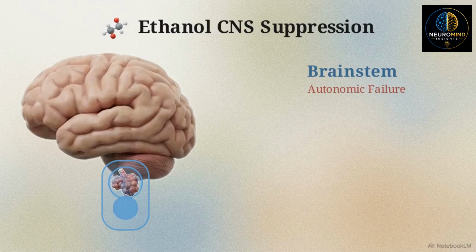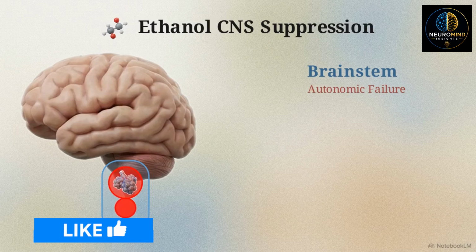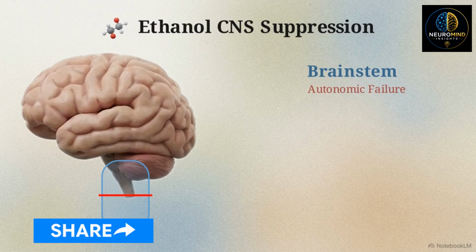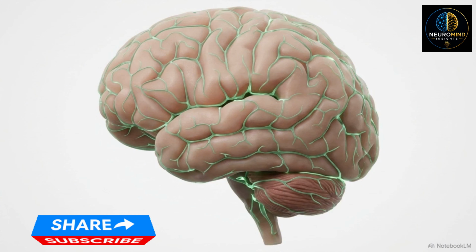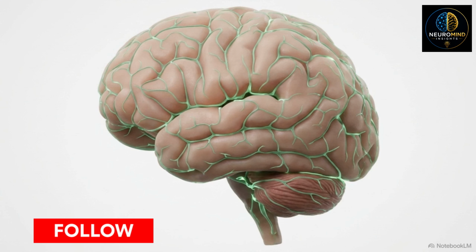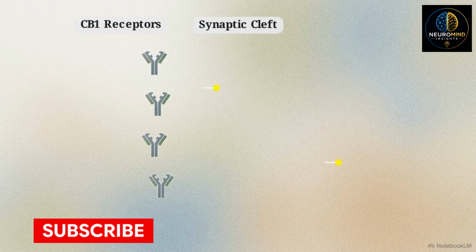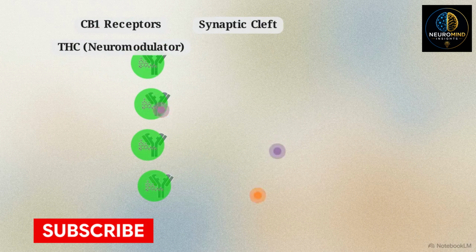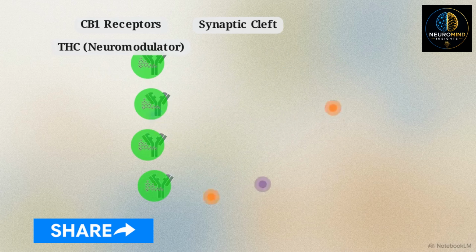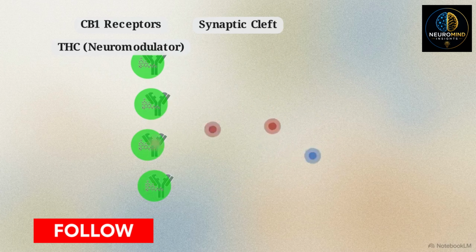At high concentrations, ethanol suppresses the brainstem. This region controls critical autonomic functions, and extreme suppression here triggers fatal respiratory and cardiac failure. THC interacts with the brain through an entirely separate network, the endocannabinoid system. Instead of shutting down neural firing, THC binds to widespread CB1 receptors. It acts as a neuromodulator, scrambling and altering how presynaptic neurotransmitters are released and received.